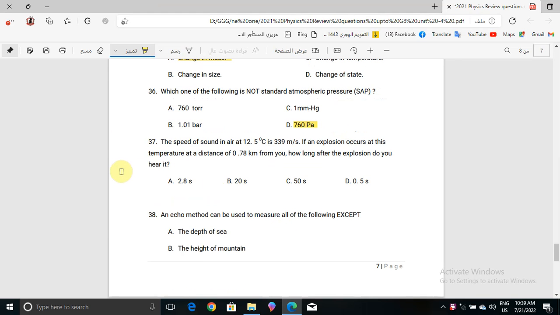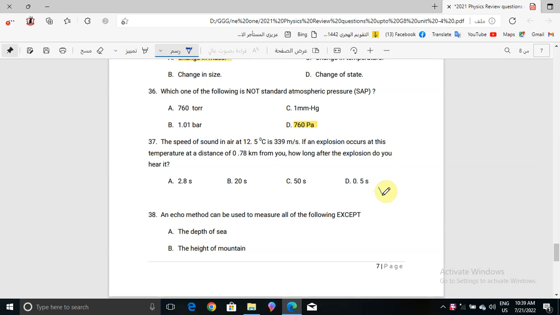Now question number 37. The speed of sound in air at 12.5 degrees Celsius is 339 meters per second. If an explosion occurs at this temperature at a distance of 0.78 kilometers from you, how long after the explosion do you hear it? What will the correct answer be here, and what's the formula that we will use?